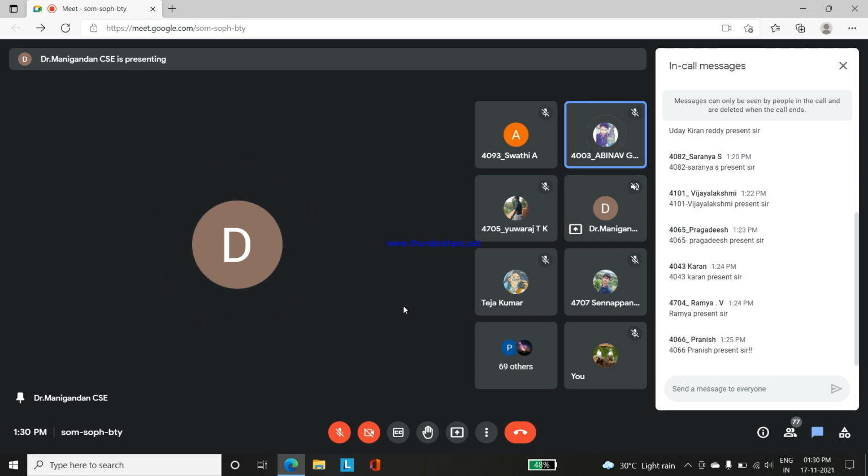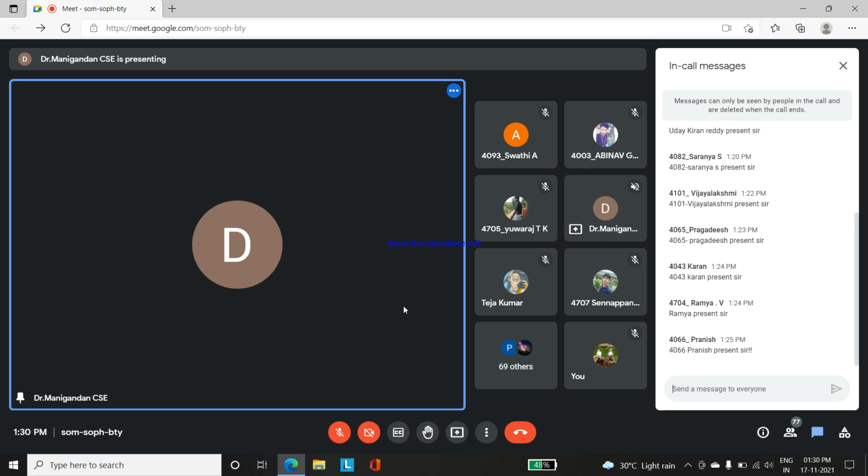Yes, sir. Okay. In connection establishment, we have already seen these three steps. First of all, a connection request is sent by the client to the server.